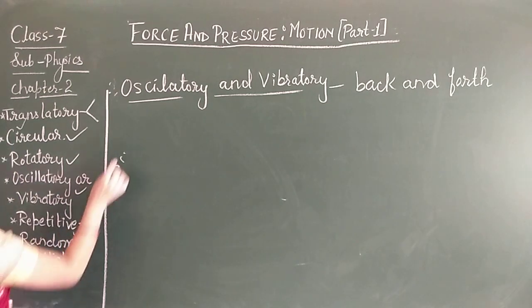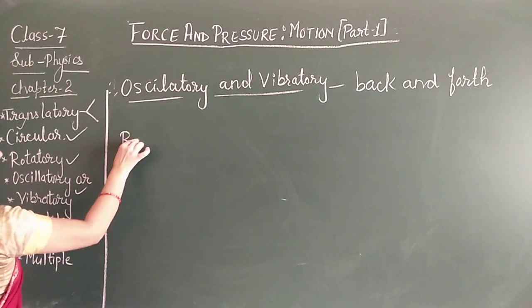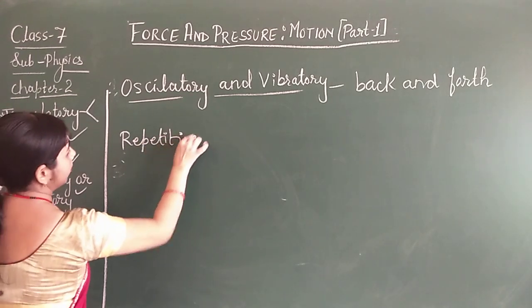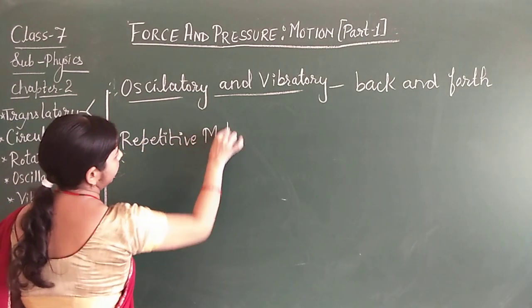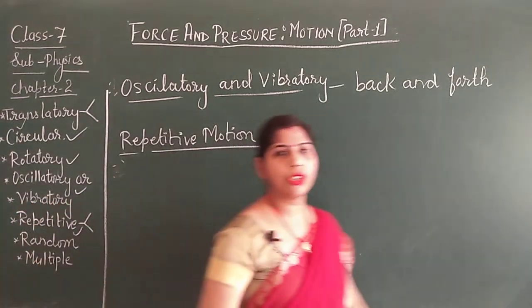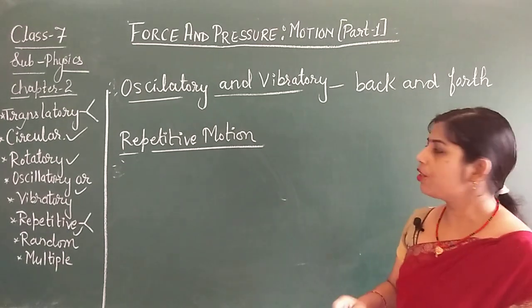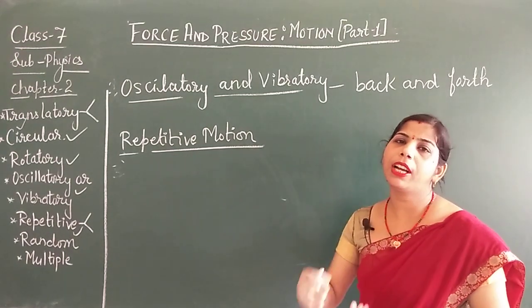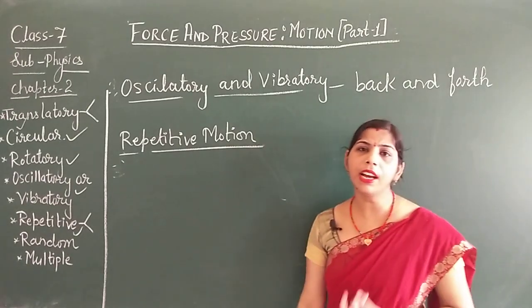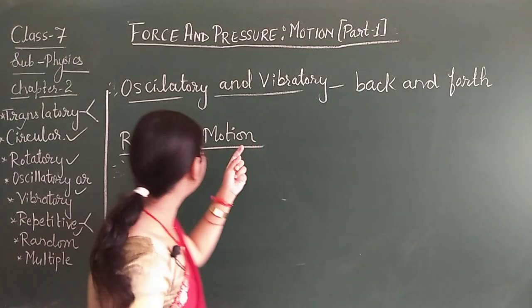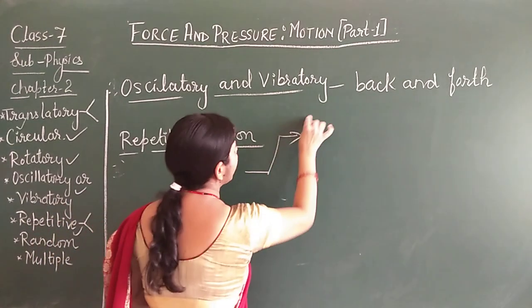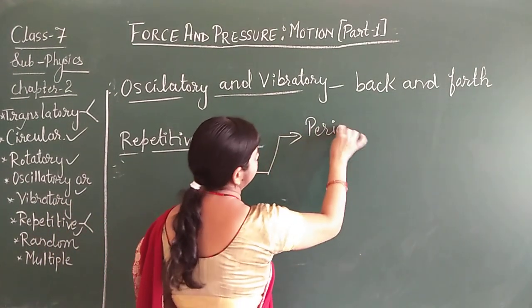Next is the repetitive motion. So what is repetitive motion? The motion which repeats itself after a particular interval of time. That is known as the repetitive motion. This repetitive motion, it is again of two types. First is the periodic repetitive motion.